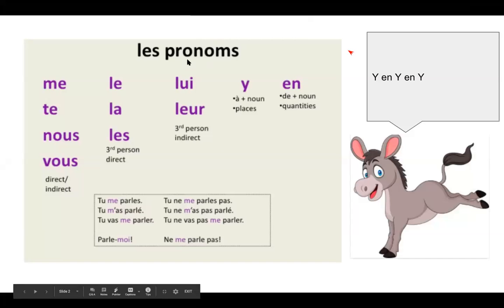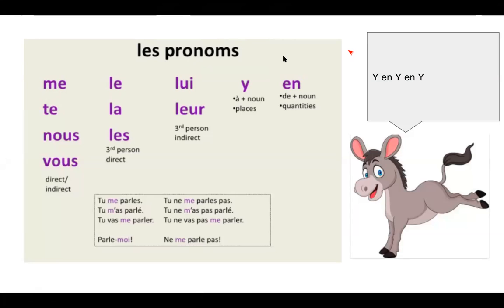So these are pronouns that are direct object pronouns and indirect object pronouns. So we're not going to worry today about these guys. We're not going to worry about that. We're not going to worry too much about that. We're going to stick to these. The me, te, nous, vous, le, la, les. Okay. So they affect the order of things, the order in which they go. So tu me parles, you speak to me. So in English, the direct object pronoun goes at the end.